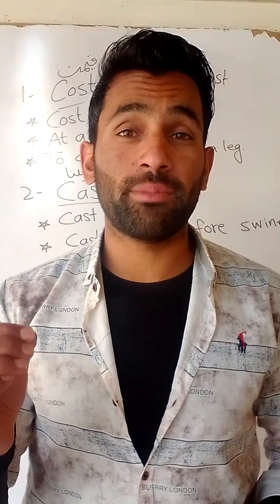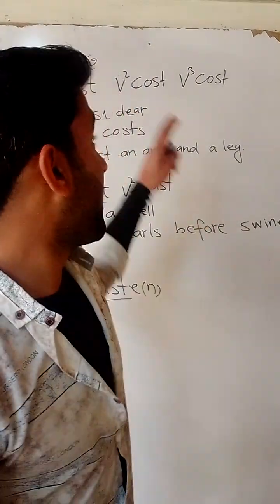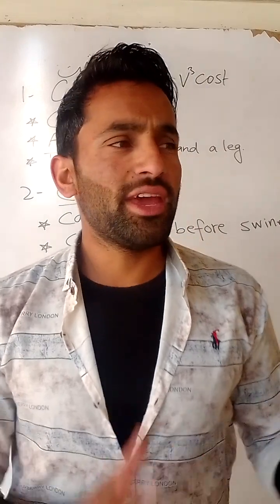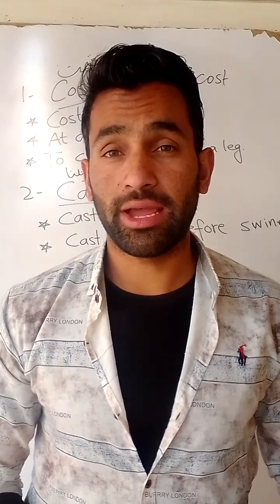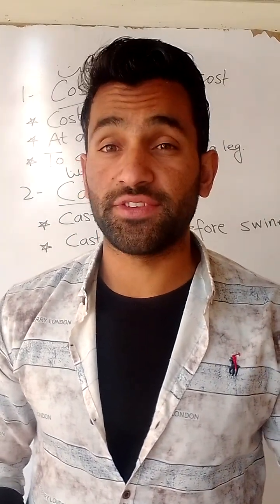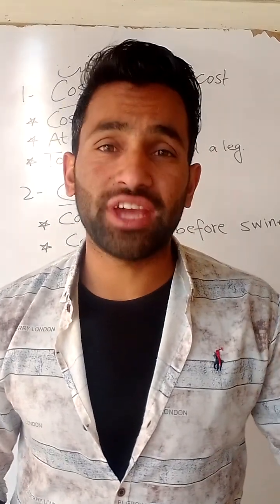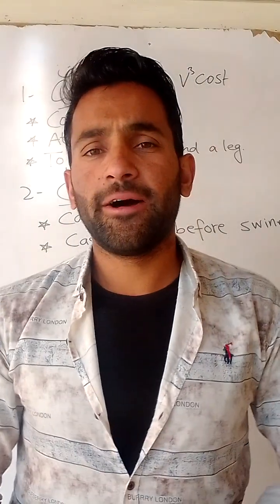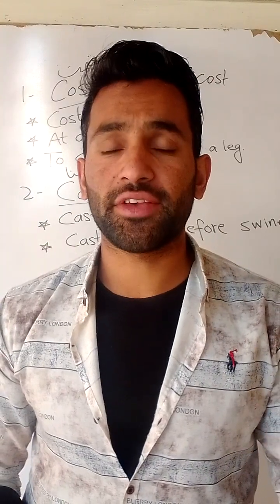Now, the second and third forms of the verb cost are cost. They do not change, right? So in the past tense, I can say, this house cost us a lot of money, right? The holiday cost them over 50,000 rupees. In the past tense, I used the verb cost and I did not change its form. It's still cost, right? Okay, you can say, this jacket only costs $10.